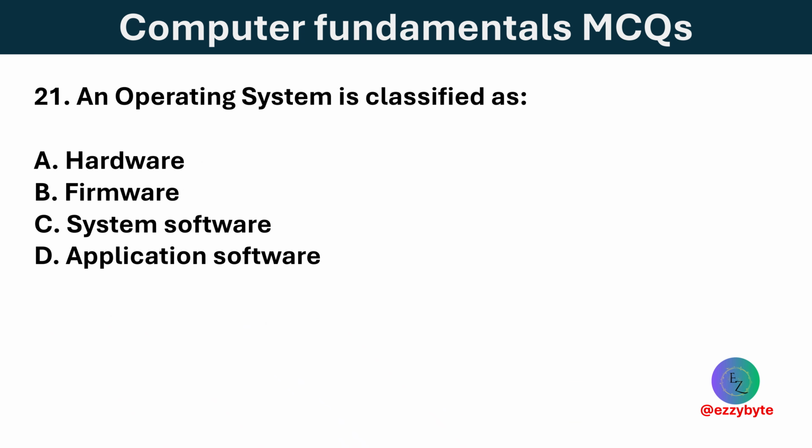An operating system is classified as which of the following? Options are hardware, firmware, system software, and application software. Option C is correct. An operating system is a system software that manages hardware and applications.